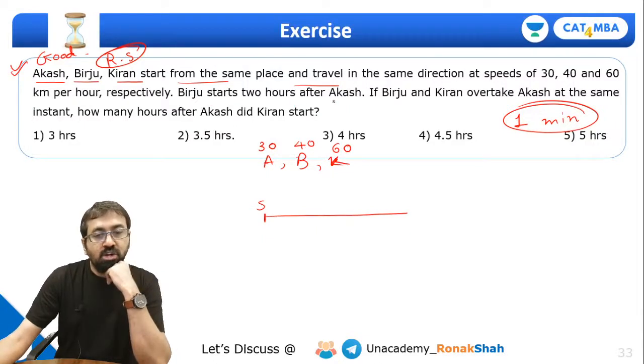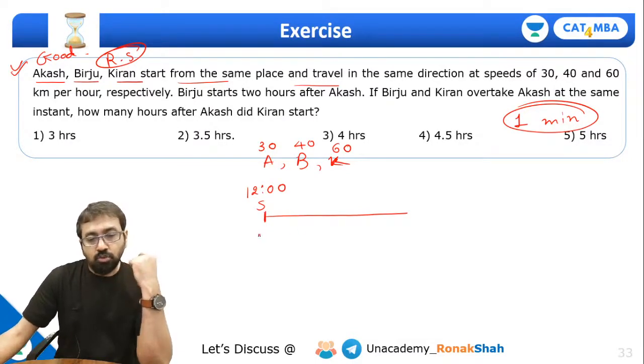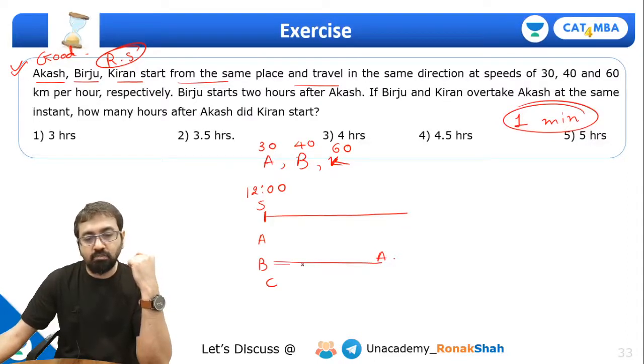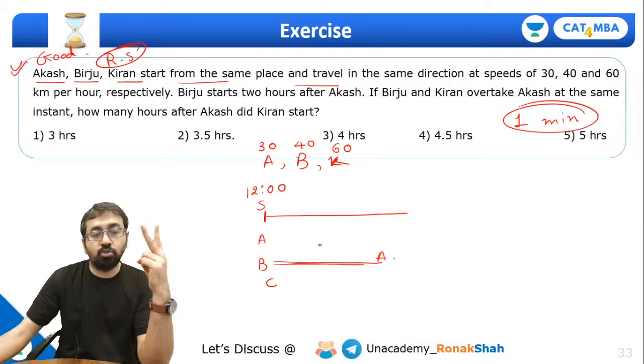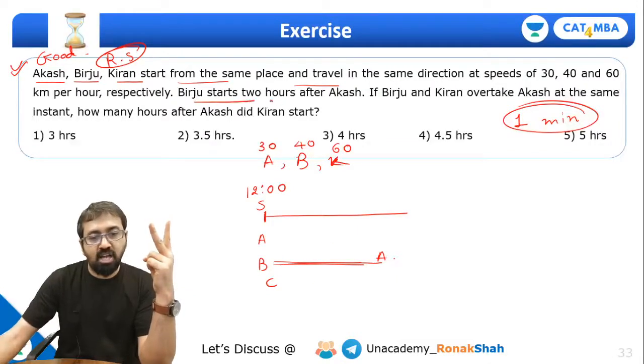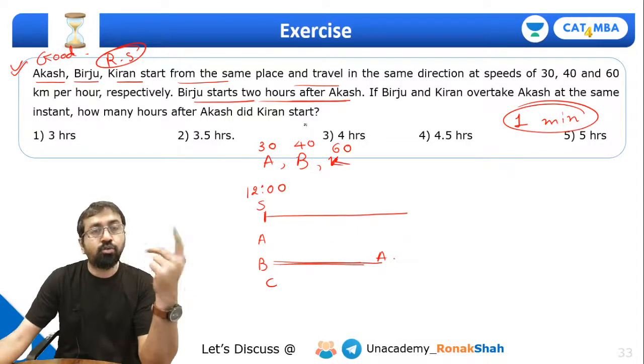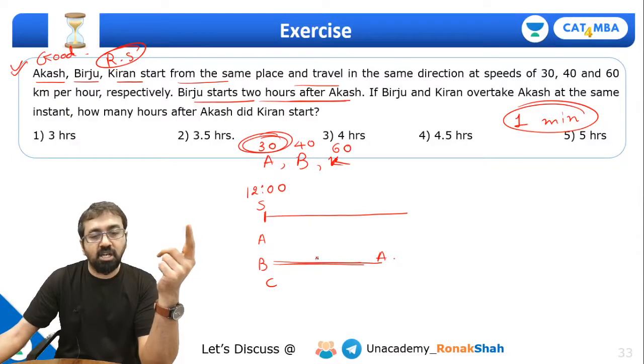Birju starts 2 hours after Akash. So first Akash started, suppose Akash started at 12 o'clock. So A, B and C. Can I say when Birju starts, Akash must be somewhere over here, as he has traveled for 2 hours? In 2 hours at a speed of 30 km per hour, how much distance will Akash travel? Can I say 60 km? So at 2 p.m.